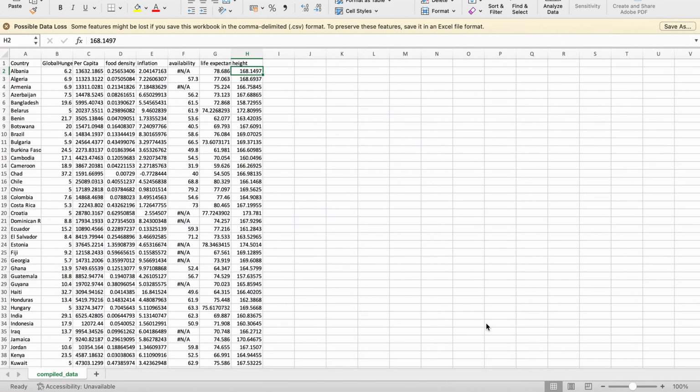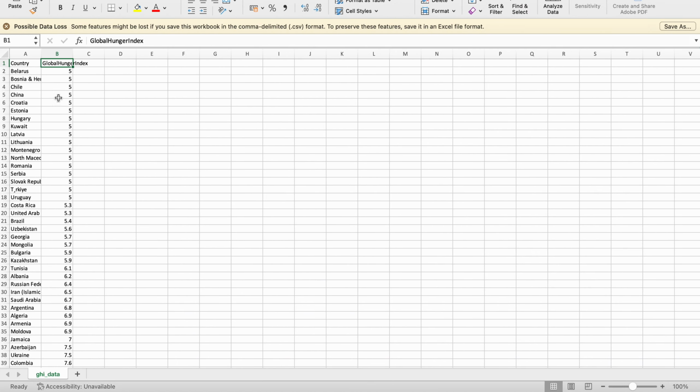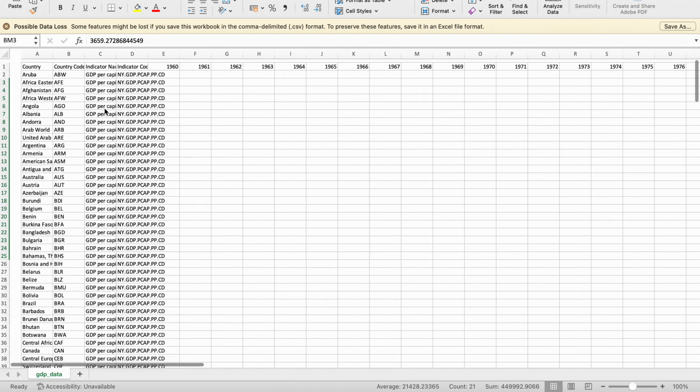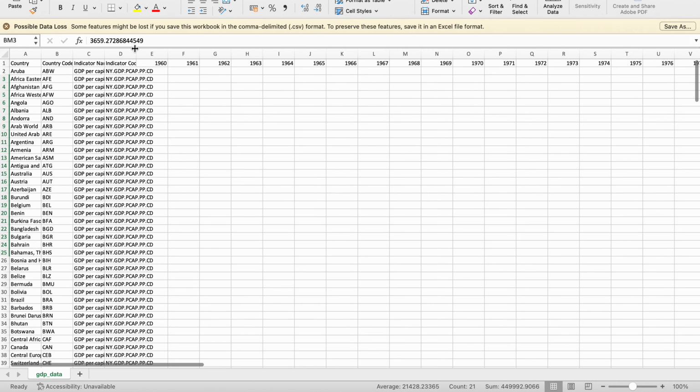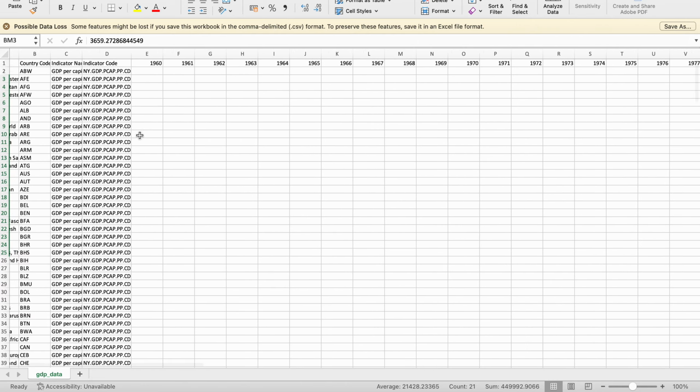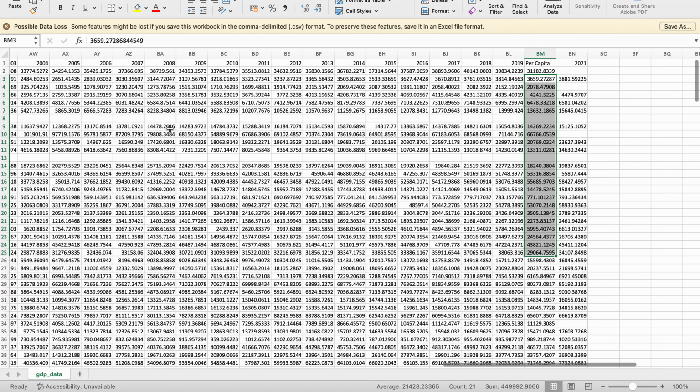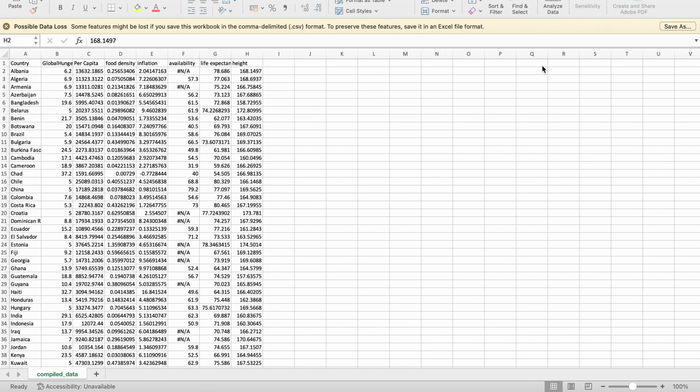To look at our data sets, first we have the GHI data, which is the country and the Global Hunger Index. Then the GDP data, which is fresh from our raw source, and we are only interested in the per capita column over here. Then our compiled data, where we are interested in food density and height.